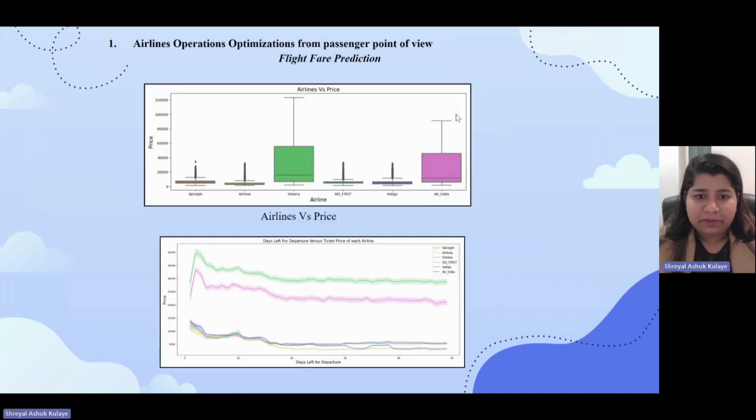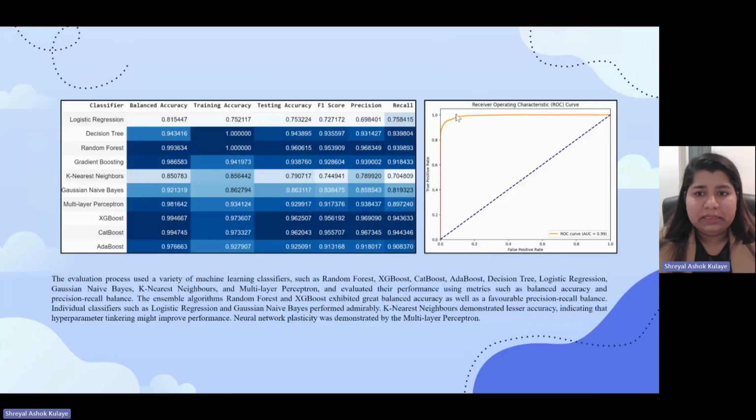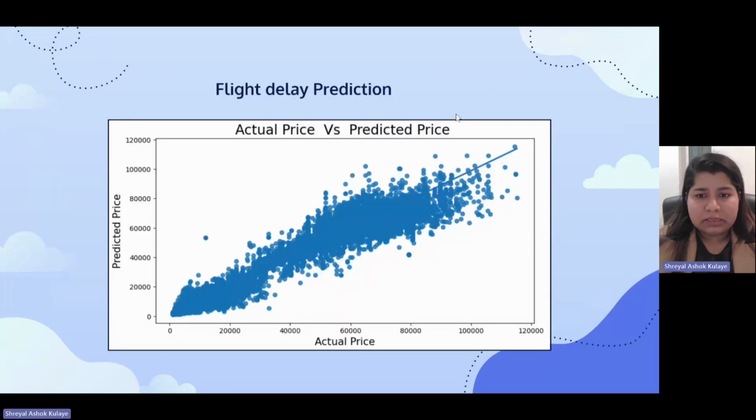The next was flight fare prediction, in which there are airlines versus their price, as you can see in the first image. And the second image is about days left for the departure and the increasing price for each and every flight. And this is the accuracy chart of the model which we have developed. The highest accuracy which we have achieved is from XGBoost, so we finalized working with it. The second graph is about the area under the curve, the ROC, receiver operating characteristics. This is again the linear relationship between the predicted price and actual price.